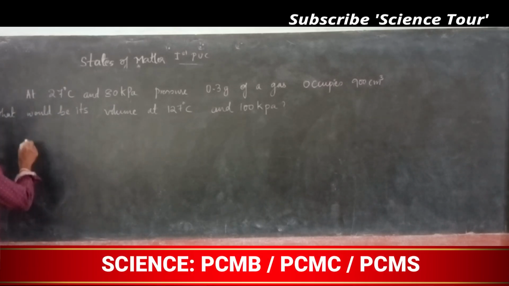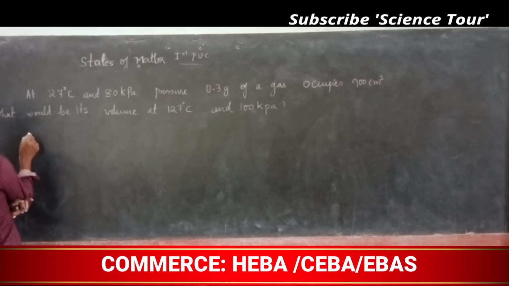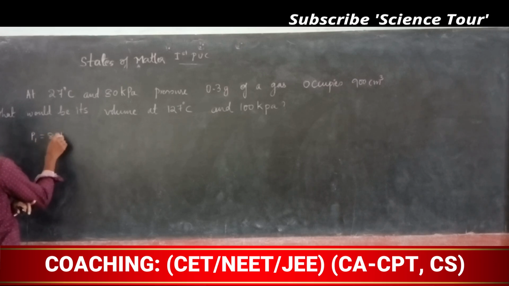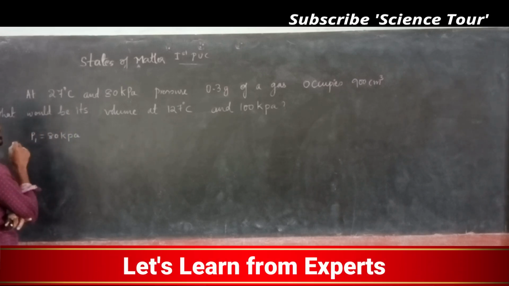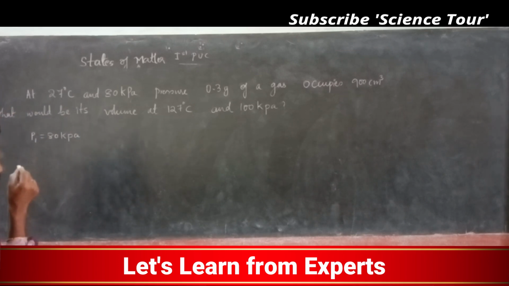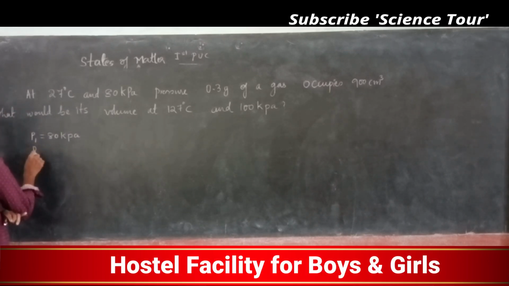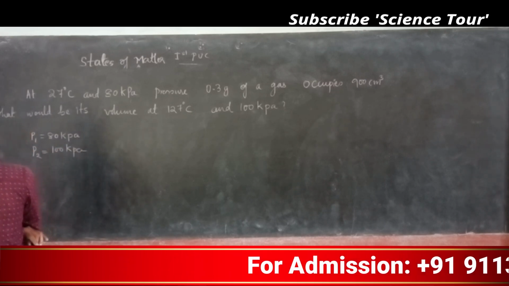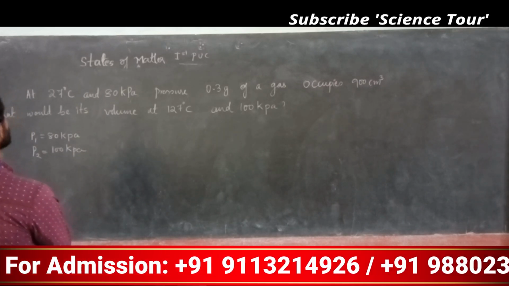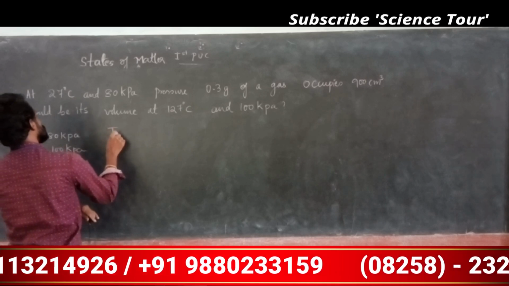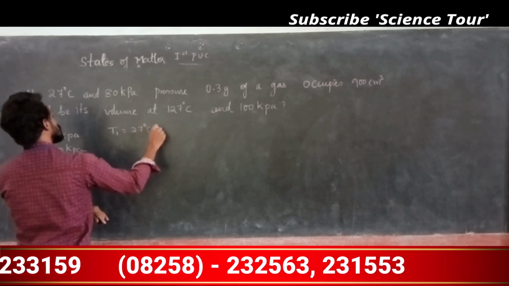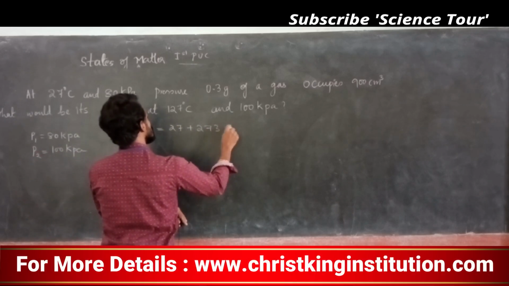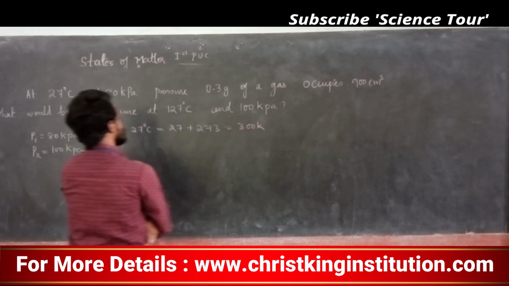Which formula should I use? You have to write what is given. First, pressure P1 is given, it is 80 kilopascal. Next, P2 is also given, it is 100 kilopascal. Temperature T1 is given, it is 27 degrees Celsius. You should convert into Kelvin: 27 plus 273, which is 300 Kelvin.